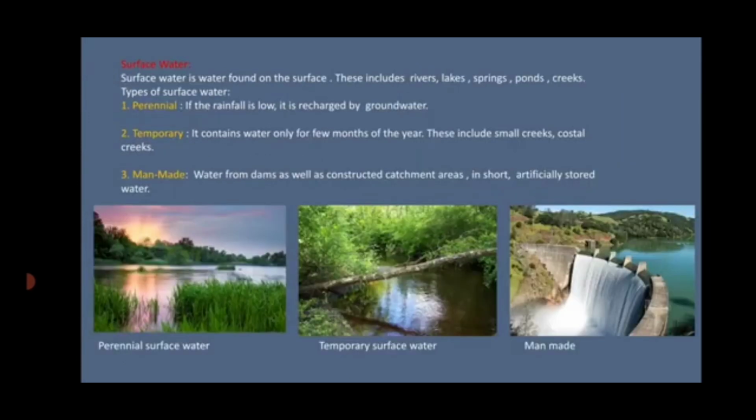Next, surface water. We know surface water is found everywhere on the surface. It includes rivers, lakes, springs, reservoirs, ponds, etc. Although we know sea water is salty, it is still surface water, right? We cannot use it, but still we consider it as surface water. Now, the surface water is divided into three types.